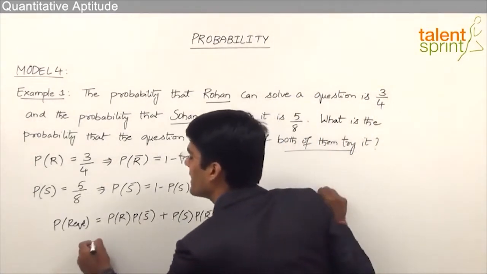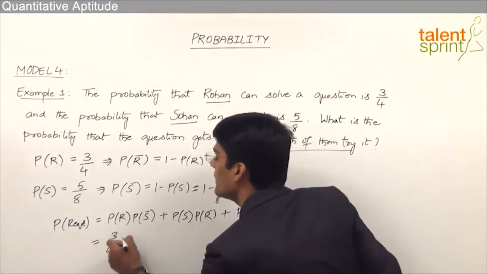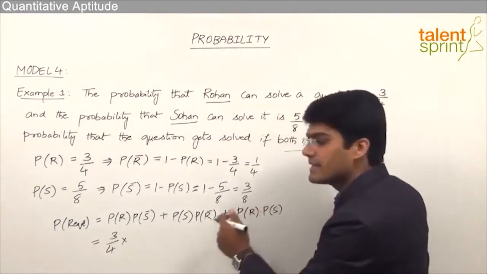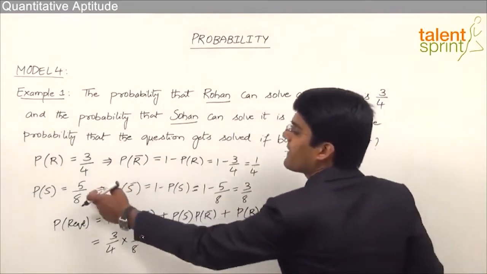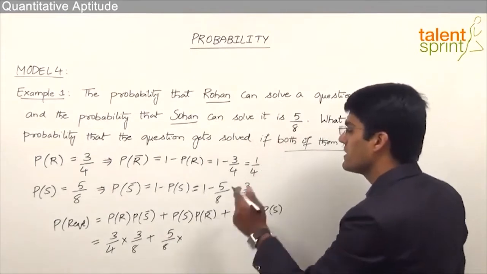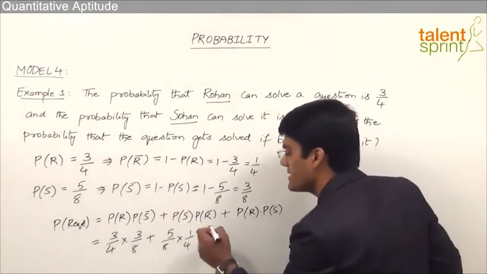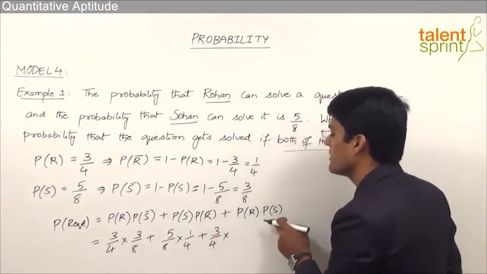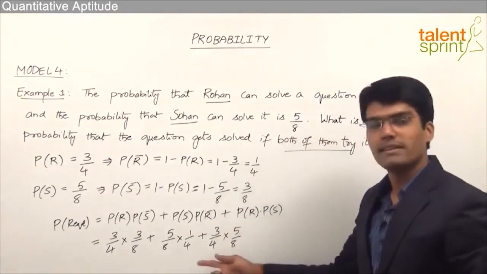So now the answer can be taken as, we know probability of Rohan's success is 3 by 4 into probability of Sohan's failure is 3 by 8, plus probability of Sohan's success is 5 by 8 into probability of Rohan's failure is 1 by 4, plus probability of Rohan's success again is 3 by 4 into probability of Sohan's success is 5 by 8. Now by simplifying this we get the required answer.